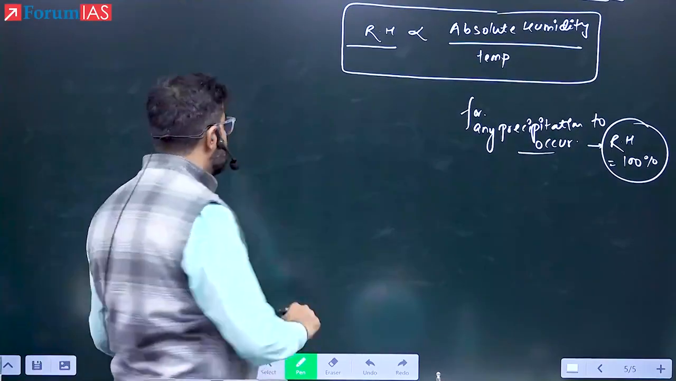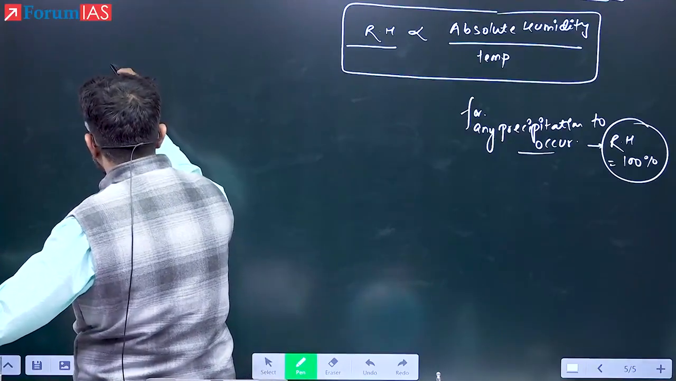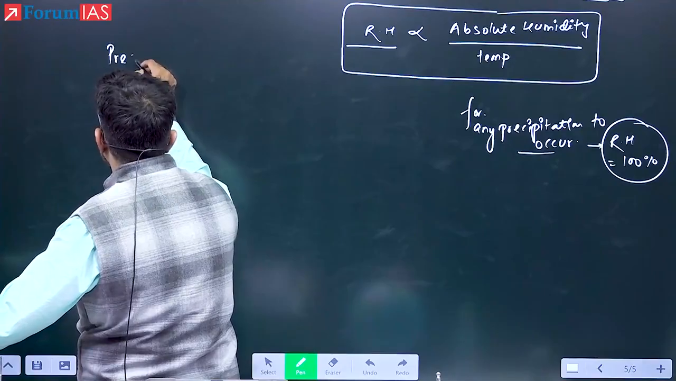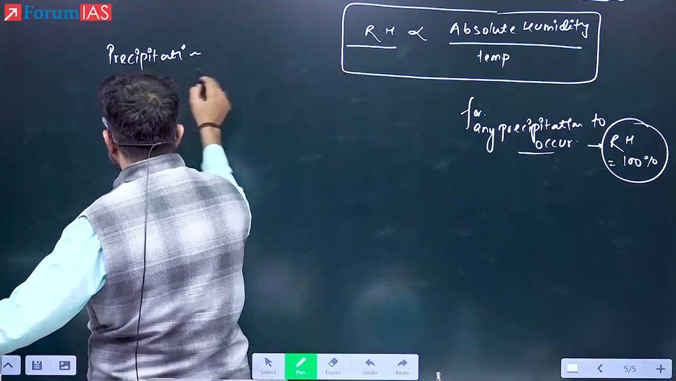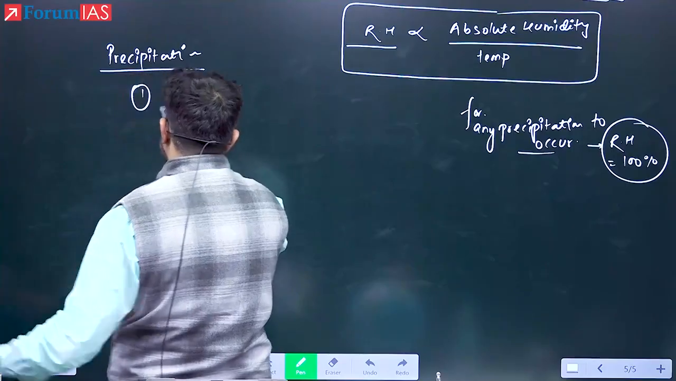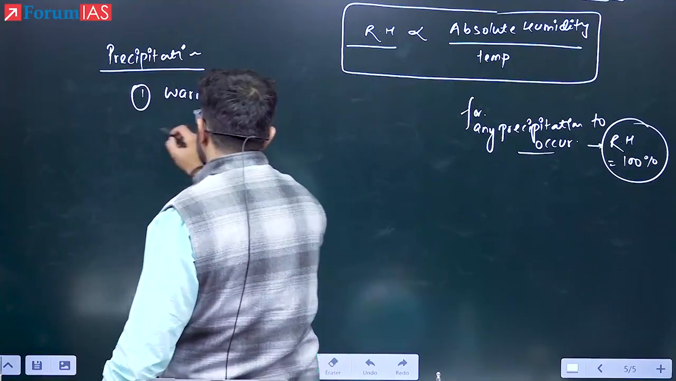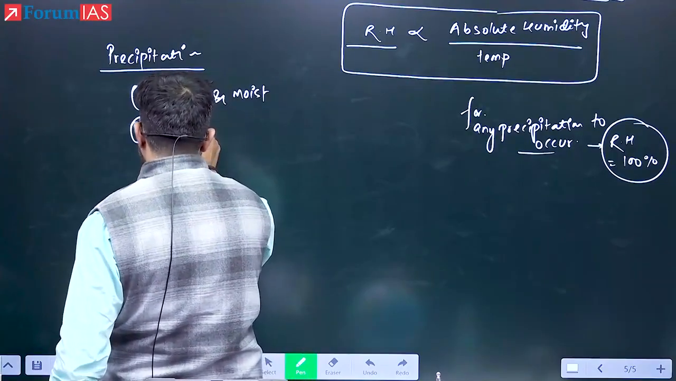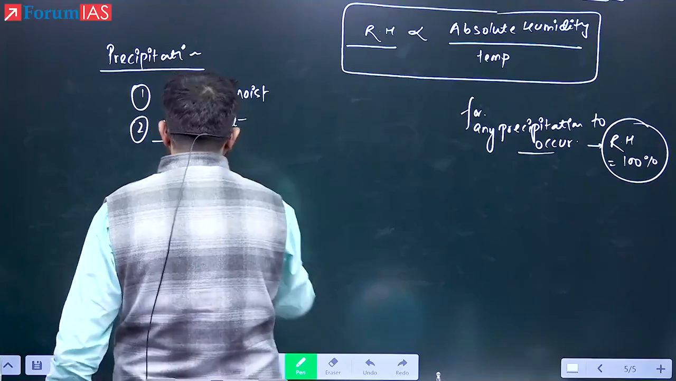Now see here, for any type of precipitation to occur, do you remember the two conditions I mentioned? Tell me. These are the two basic conditions. Number one, warm and moist air. Then upliftment. This is the minimum two conditions, warm moist air and upliftment.